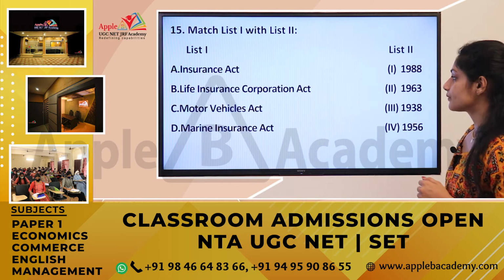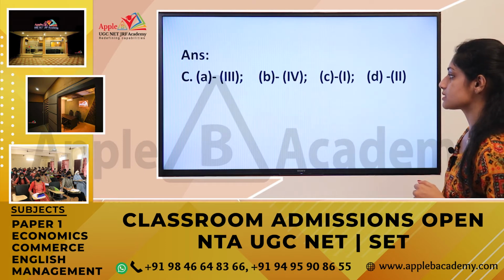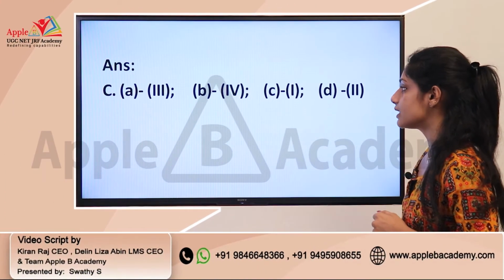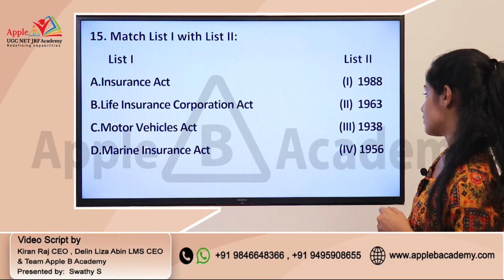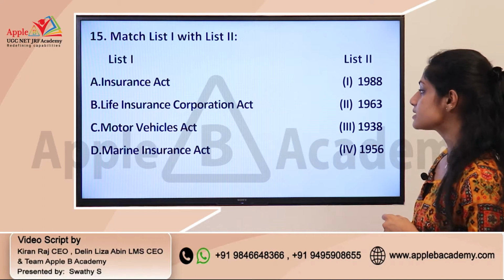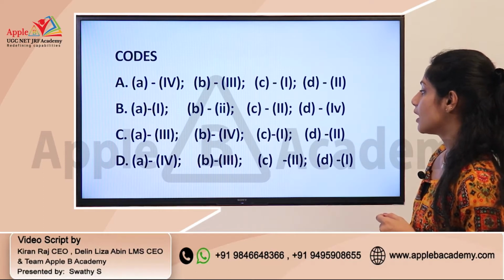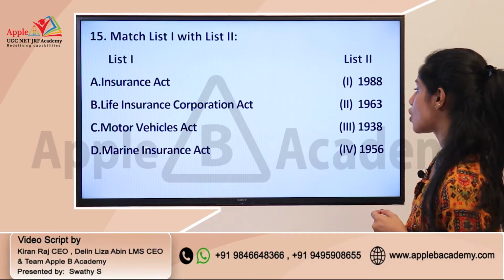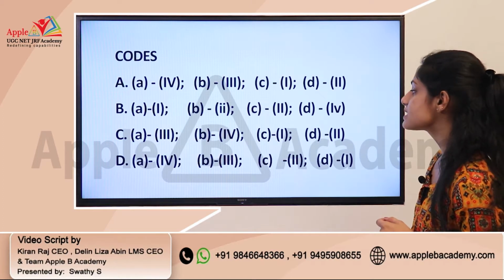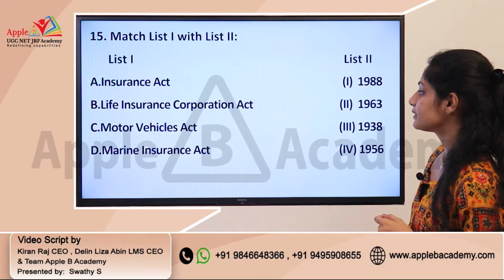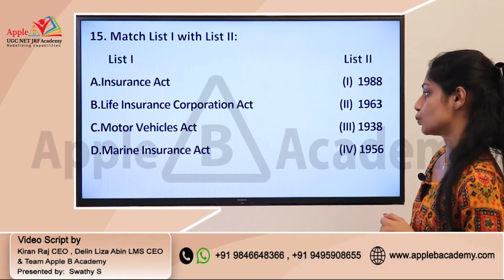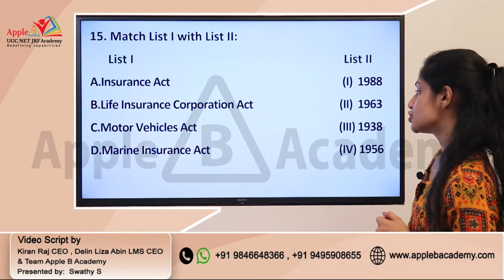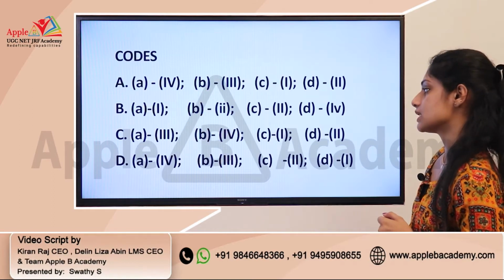The correct answer is option C, A3, B4, C1 and D2. So A3, Insurance Act 1938, B4, Life Insurance Corporation Act 1956, C1, Motor Vehicle Act 1988, and D2, Marine Insurance Act 1963.